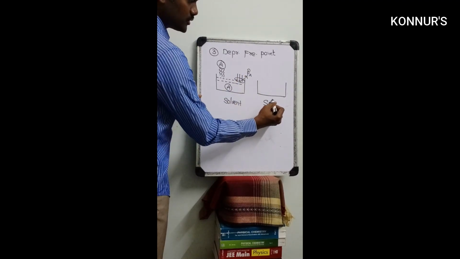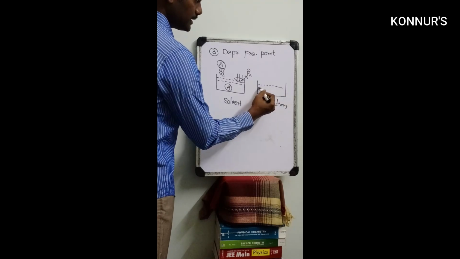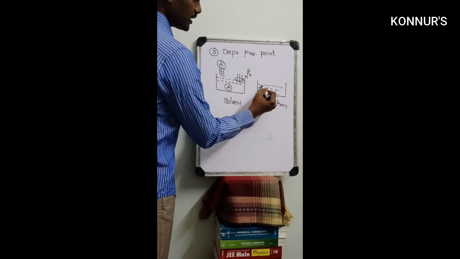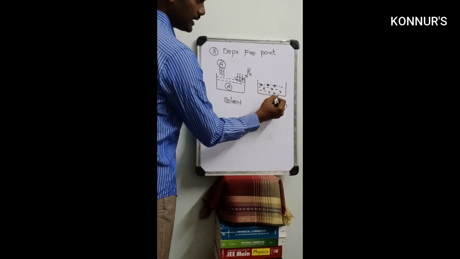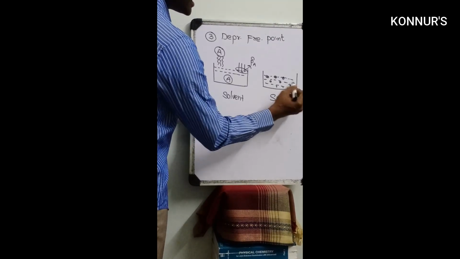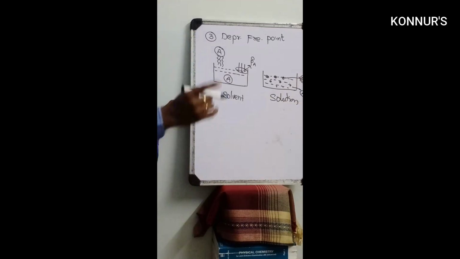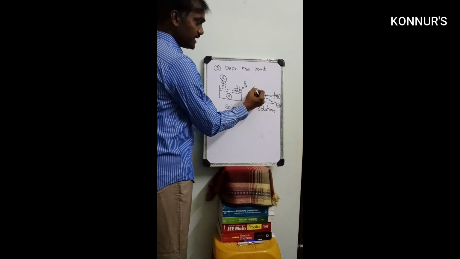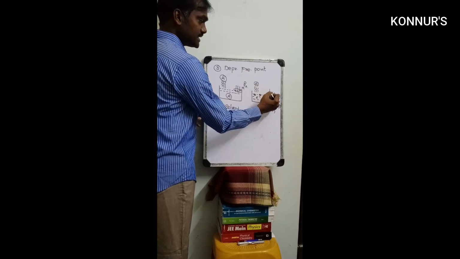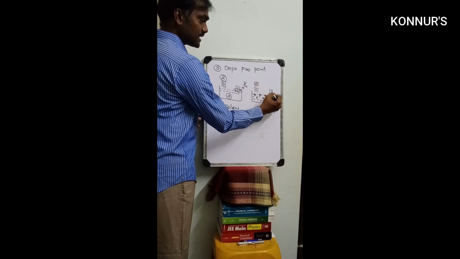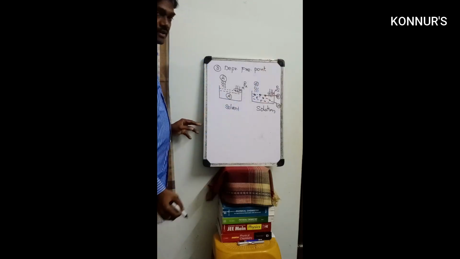Suppose you take a solution. The solution contains water, the solvent A, and B, a non-volatile solute. Here also the liquid is vaporizing, and this also creates some pressure on the surface. It is called the solution vapor pressure.